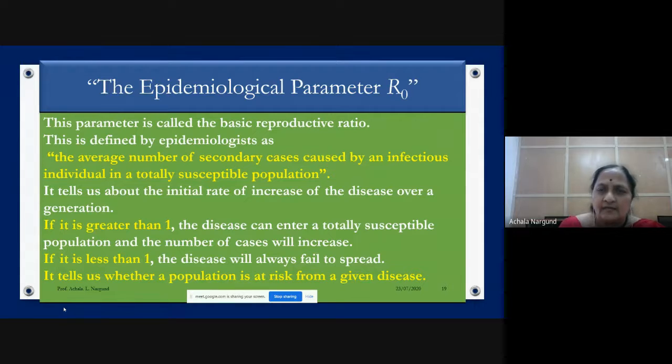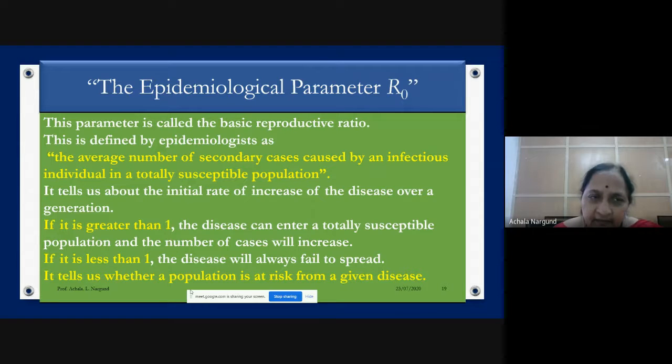There is a very important parameter in all this. Whenever we study mathematical modeling, there will be one parameter that very much affects the whole model. Here, the parameter is R naught. It is called the epidemiological parameter, or the basic reproductive ratio.